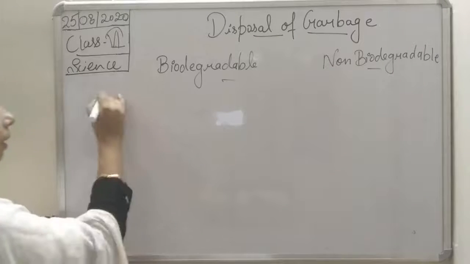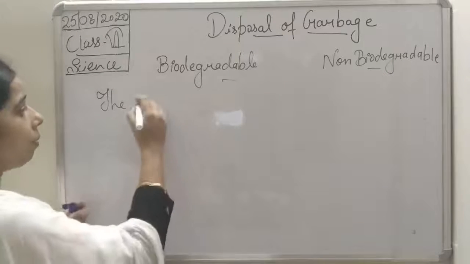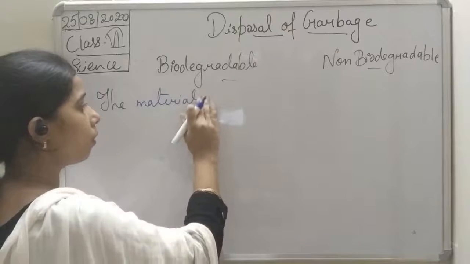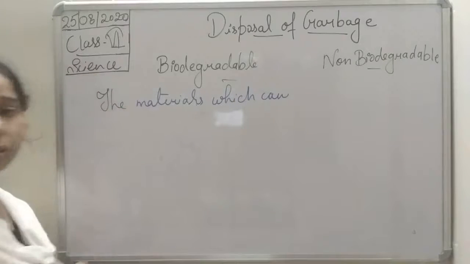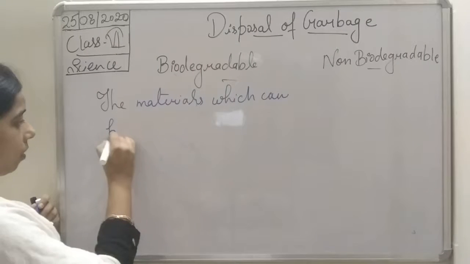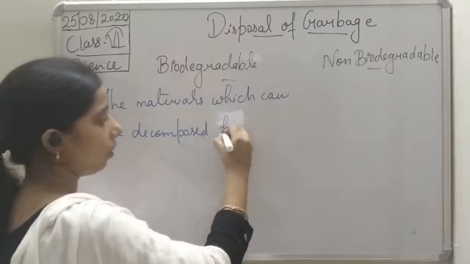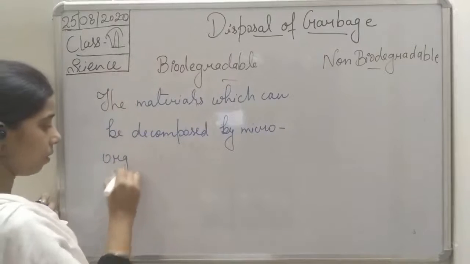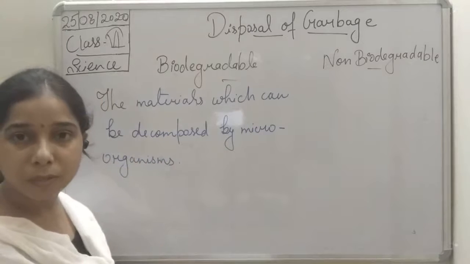So we can say that waste materials which can be decomposed by microorganisms are the biodegradable waste materials.